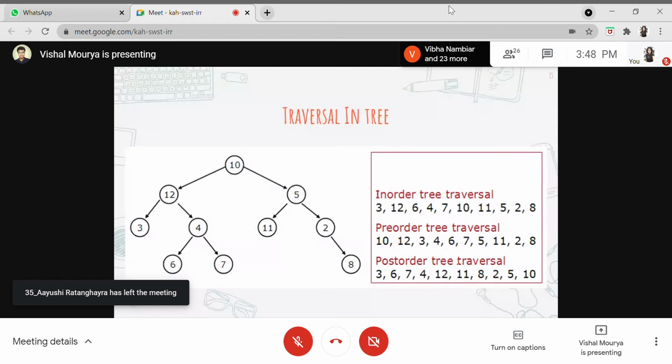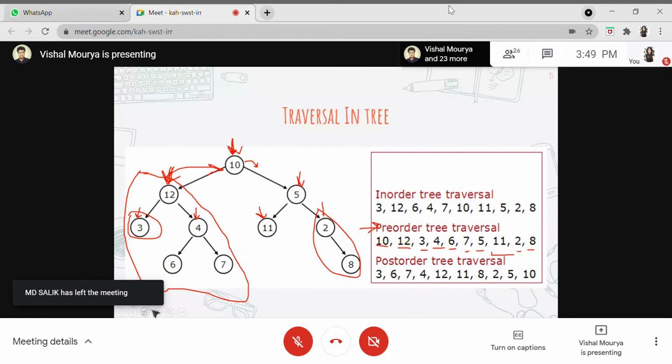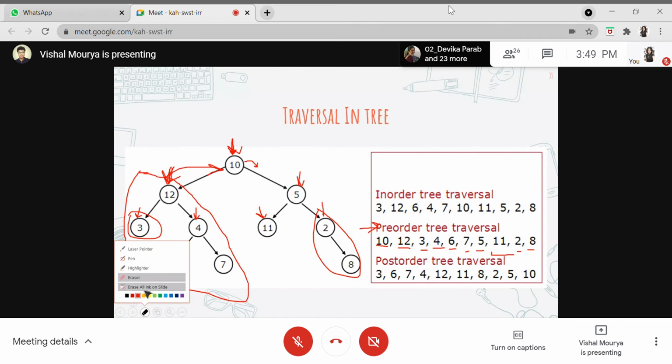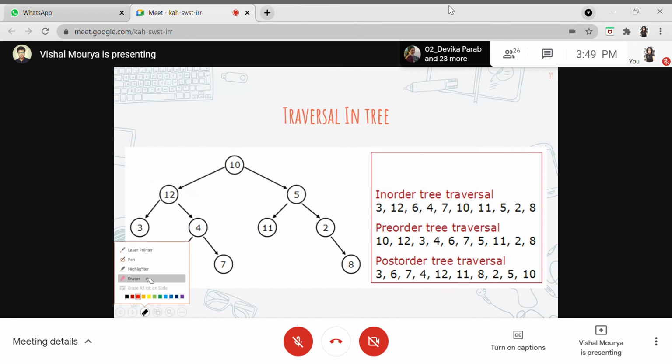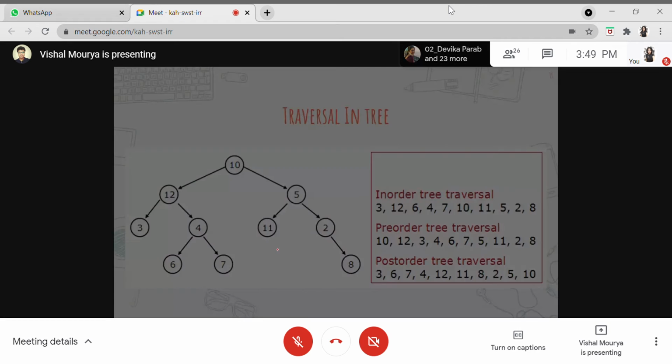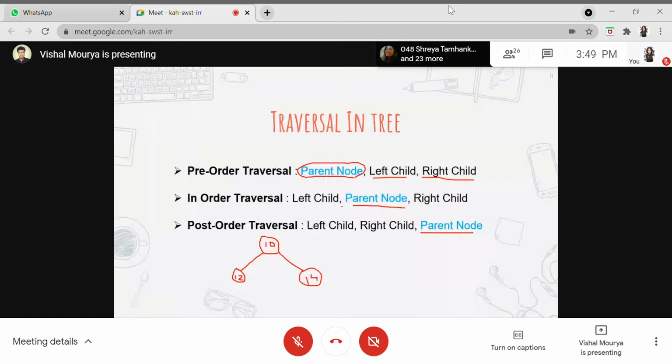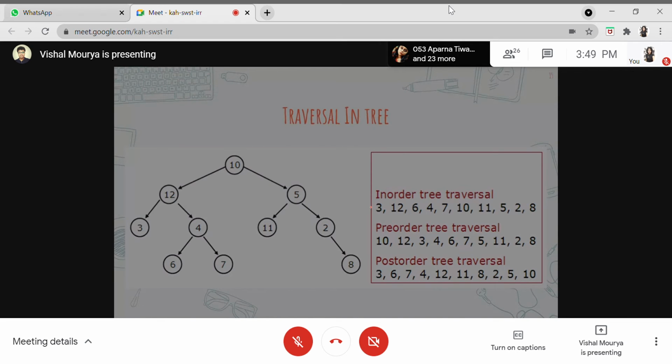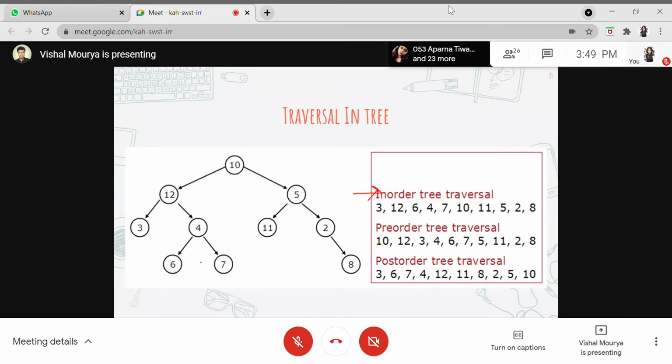Now, as I've explained pre-order traversal, it won't take much time for me to explain in-order traversal, because it's quite easy to understand now. In in-order traversal, we have the parent node in between. So left child, parent node, and right child. So we are dealing with this now. Okay, so in-order traversal, I said, is left child, the parent, and then the right child.